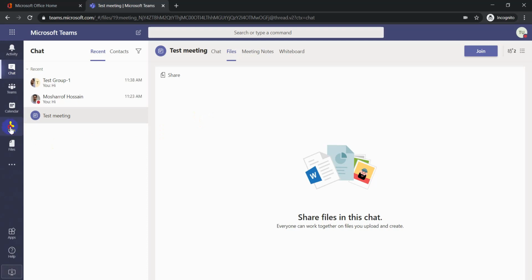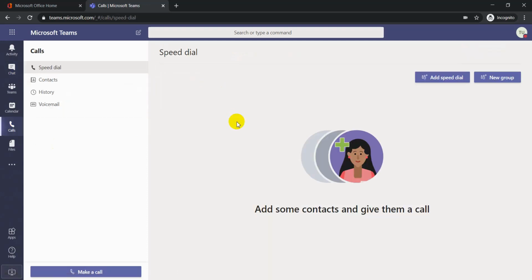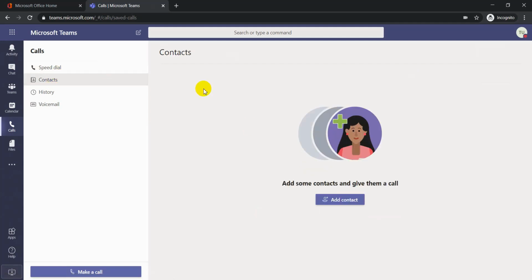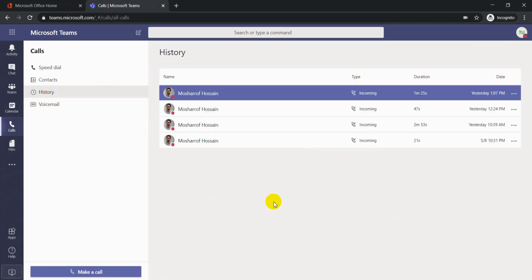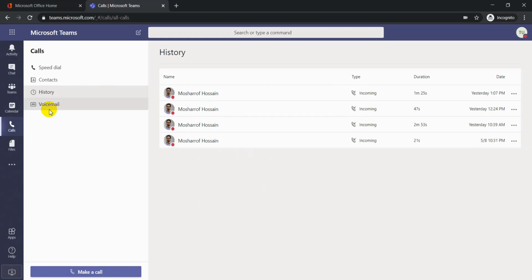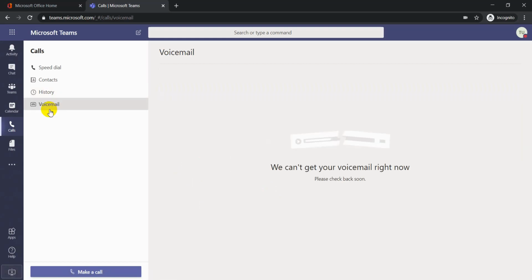Now we'll go to calls. Here is a call option like speed dial. You can create a speed dial, contacts, you can add contacts, history. If someone called you or you called someone, then you can find the call logs here. You can see voicemail if someone called you but you did not pick up the phone.